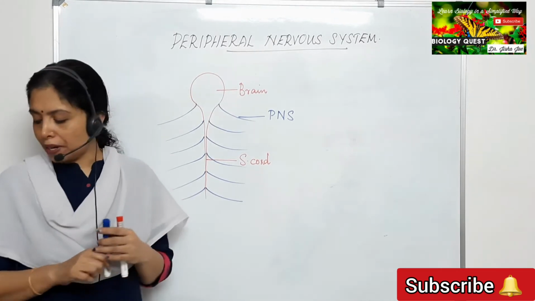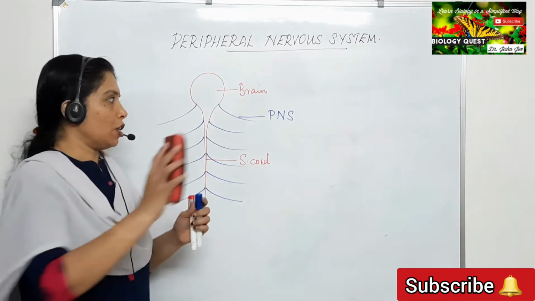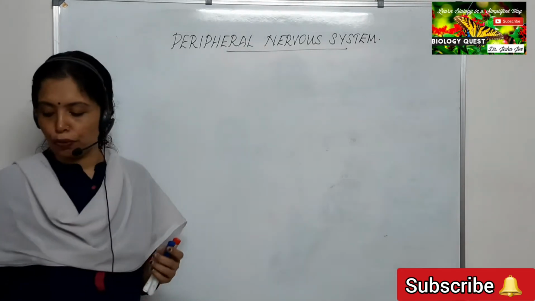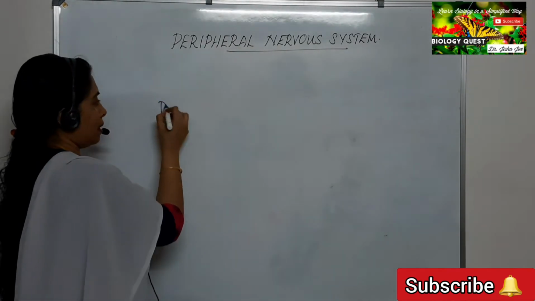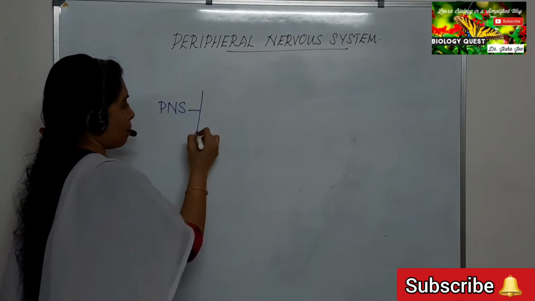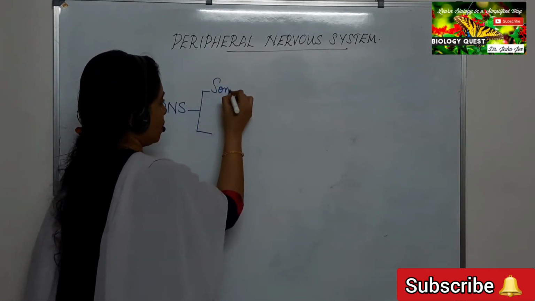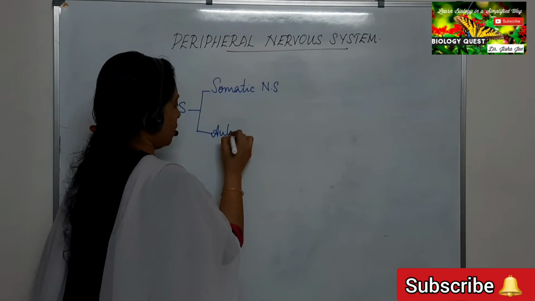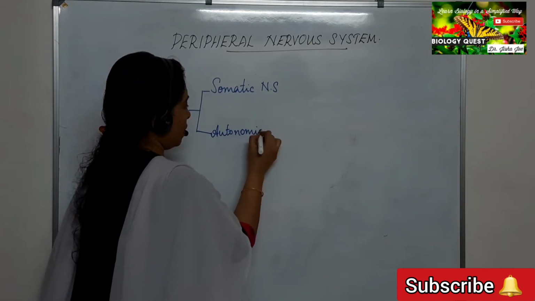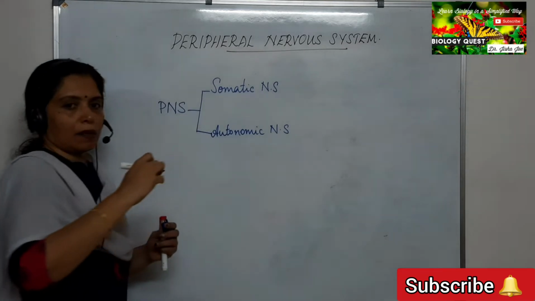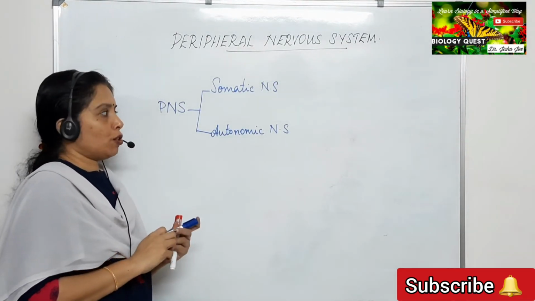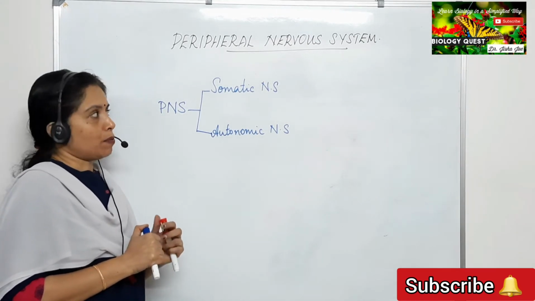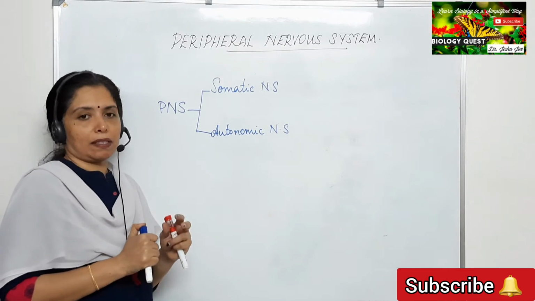Okay, now the peripheral nervous system is divided into two. PNS is divided into two: somatic nervous system and autonomic nervous system. Peripheral nervous system is divided into two: somatic nervous system and autonomic nervous system. First, we shall study about somatic nervous system.